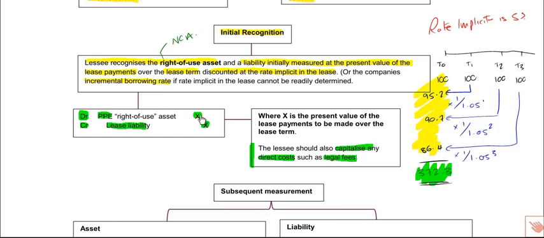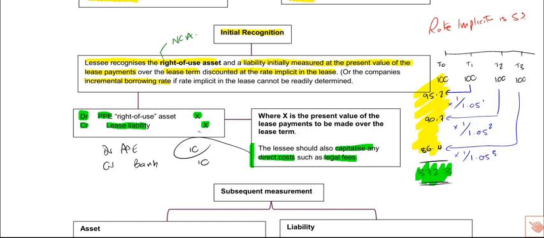So sometimes the PPE won't agree to the lease liability exactly, that has been capitalised, because we may have had some legal fees, so we would debit PPE with those legal fees, let's say they were £10, and credit our bank account because we've paid those legal fees with £10. So any directly attributable costs affect the actual asset itself and have no impact on the liability.